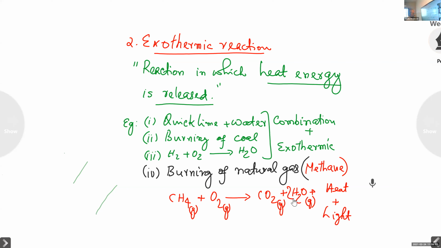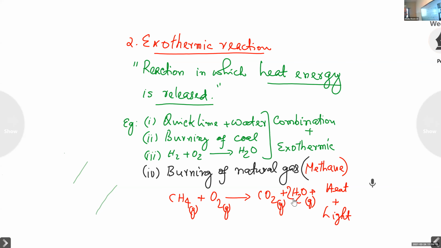Come on. Hydrogen is balanced. Hello, friends, all of you, do you follow this or not? No response. Only one person is saying yes, all the others are not responding at all. What should I understand from this? Okay.